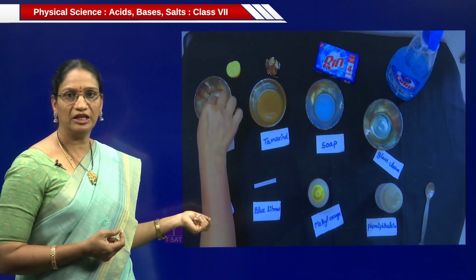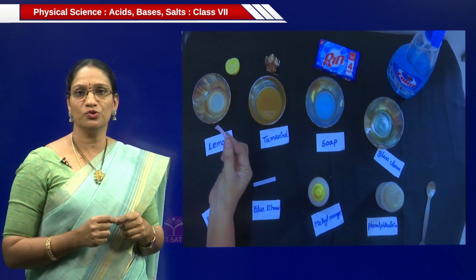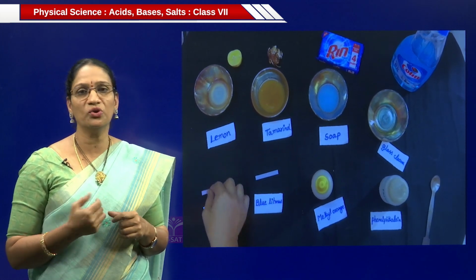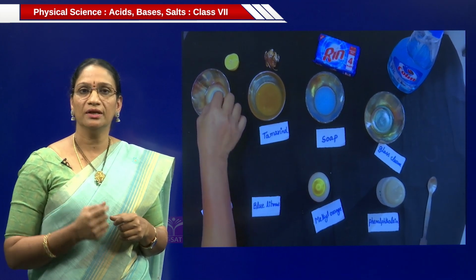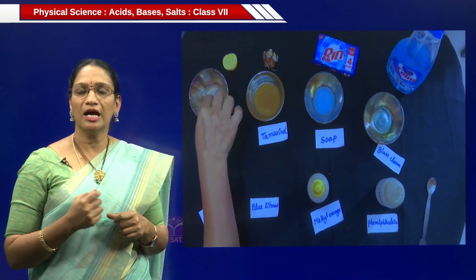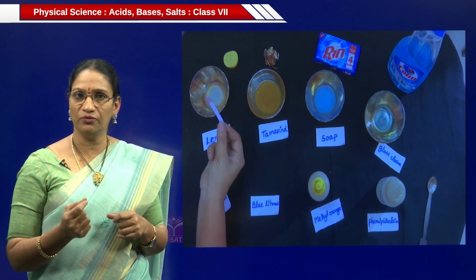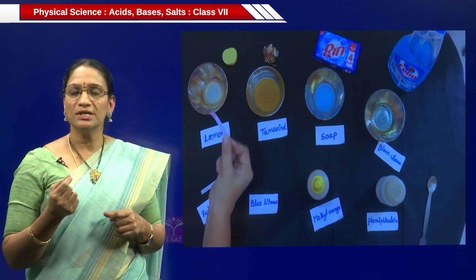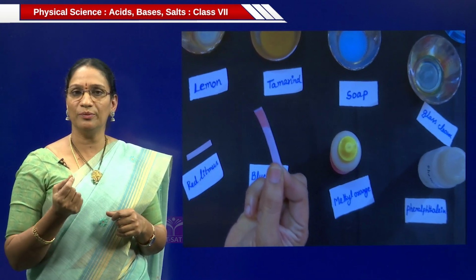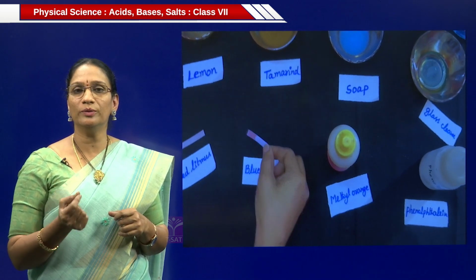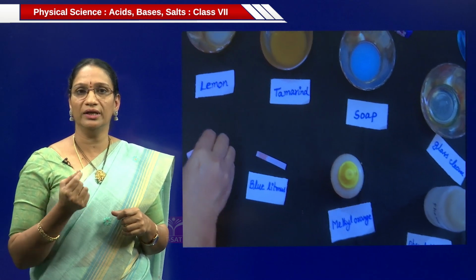First take the red litmus and dip it in the lemon juice. Observe the color change. There is no color change. Red litmus remains red. Then take blue litmus and dip it in the lemon juice. Observe the color change carefully and closely. See, the blue litmus turns to red color. That means lemon is an acid. So blue litmus changes to red color in acids.